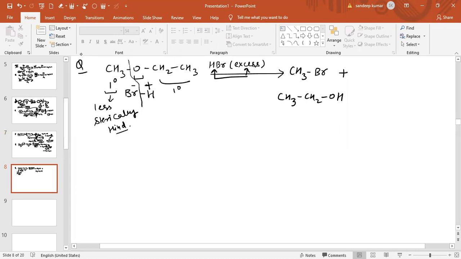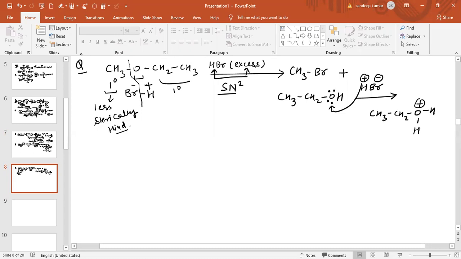Now again, both alkyl groups are basically primary, therefore the reaction mechanism will be SN2. But HBr is present in excess amount, so this is H positive, this is Br negative. Now again this H positive will attack on oxygen, and it forms an oxonium ion, like this, O positive H.